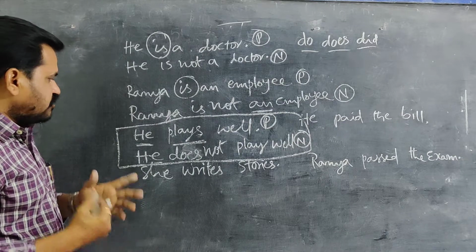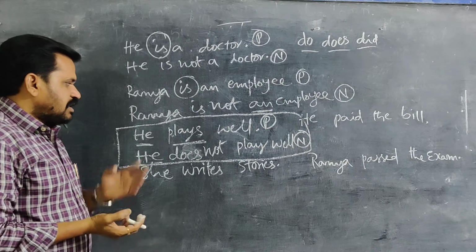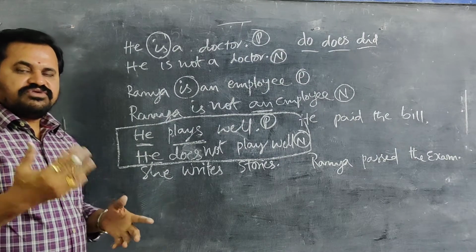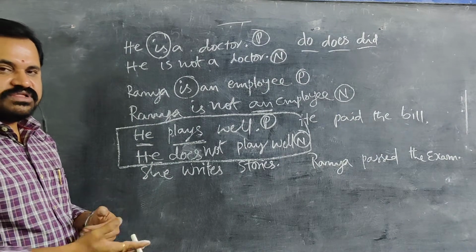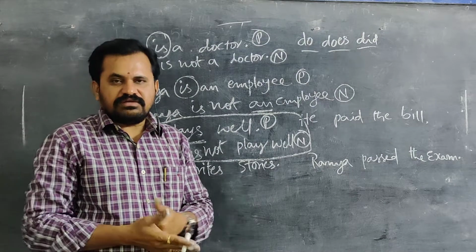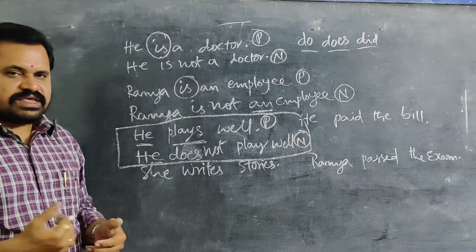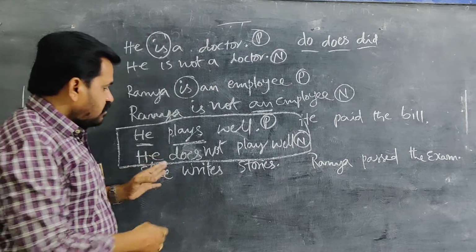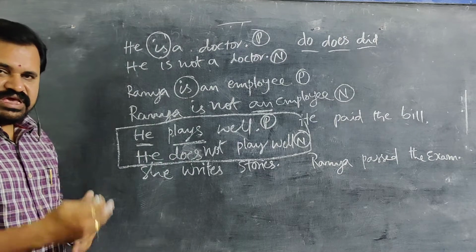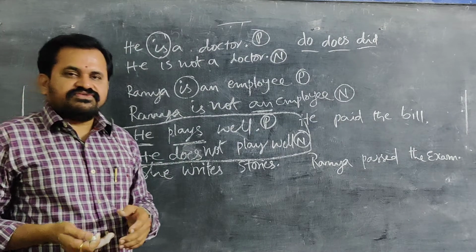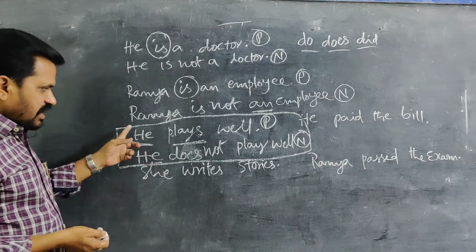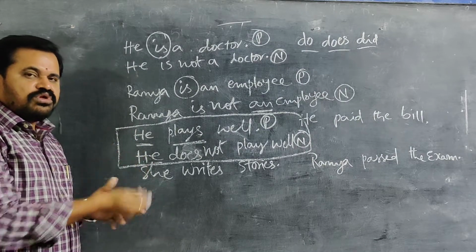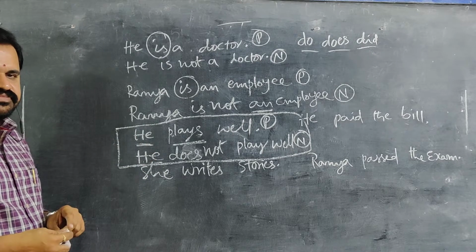You can practice more sentences by writing like this: he plays well, he studies well. Or you can write your friends' names and write certain verbs also: he goes to market, they go to market, like that. Likewise, you can practice any, and after that try to make negative sentences. Then you can get doubts. Whenever you get doubts, listen to this part especially more, twice or thrice, as I said. Then you can get clarification.